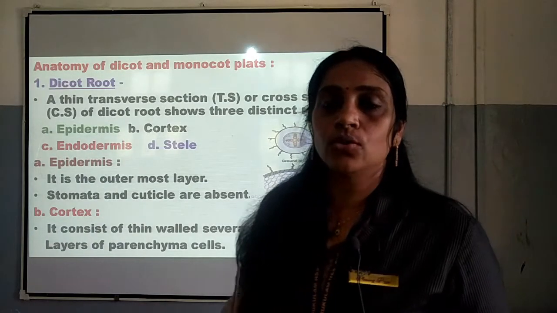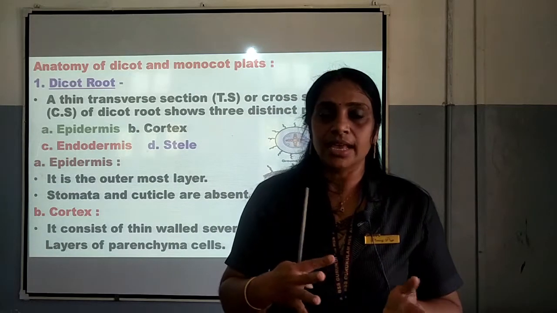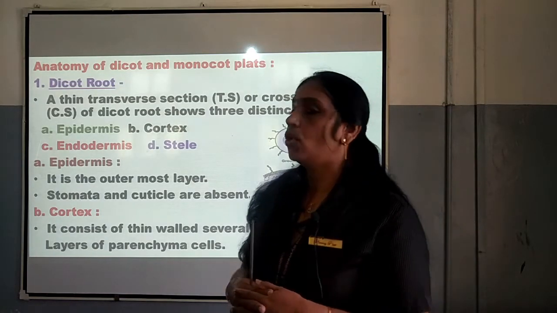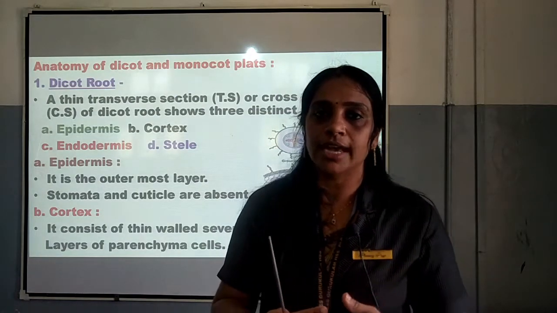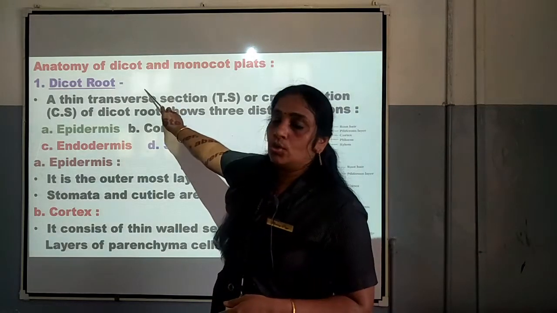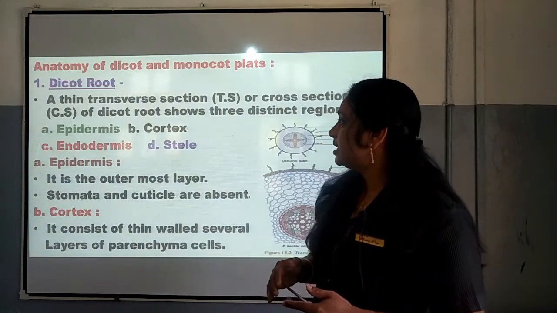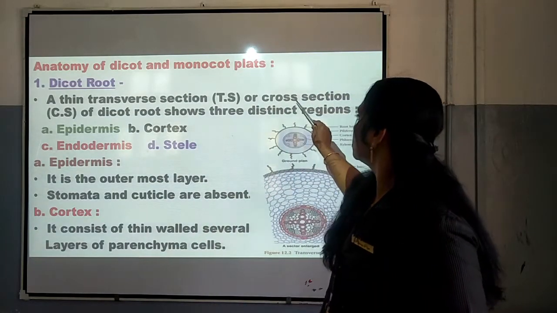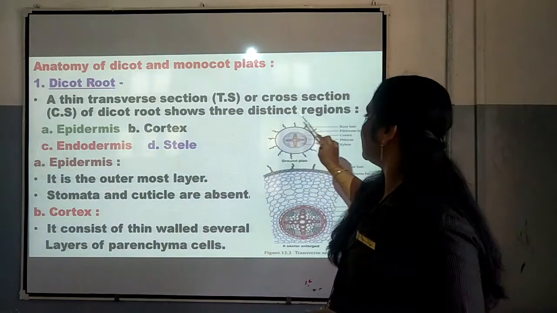Now, as we have gone through the description or the technical terms related to stems and roots, now we are going to study the anatomy of dicot and monocot plant. That means, we are going to study the internal structure of dicot as well as monocot plant. So, first we are going to study the dicot root. In the dicot root, what all things we can see, we can study that a thin transverse section, that is TS, or cross section, that is CS, of dicot root shows three distinct regions.